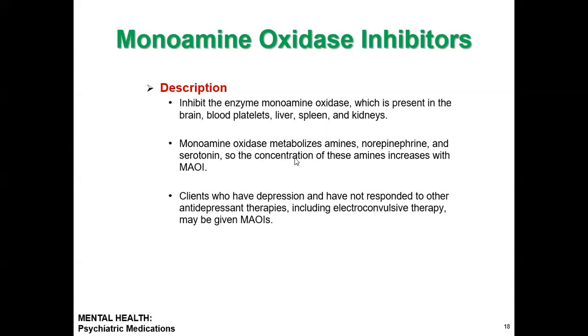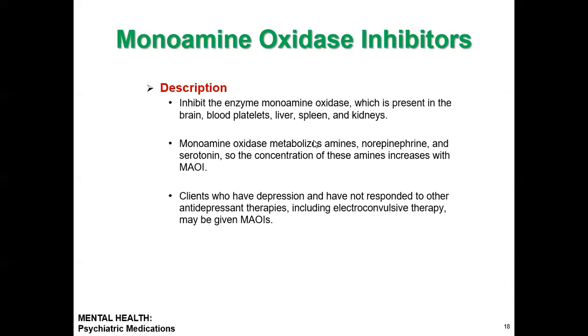So the concentration of these amines increases with monoamine oxidase inhibitors because they are not metabolized. When they are not metabolized, they increase in the blood. Clients who have depression or have not responded to other antidepressant therapy, including electroconvulsive therapy, may be given a monoamine oxidase inhibitor.